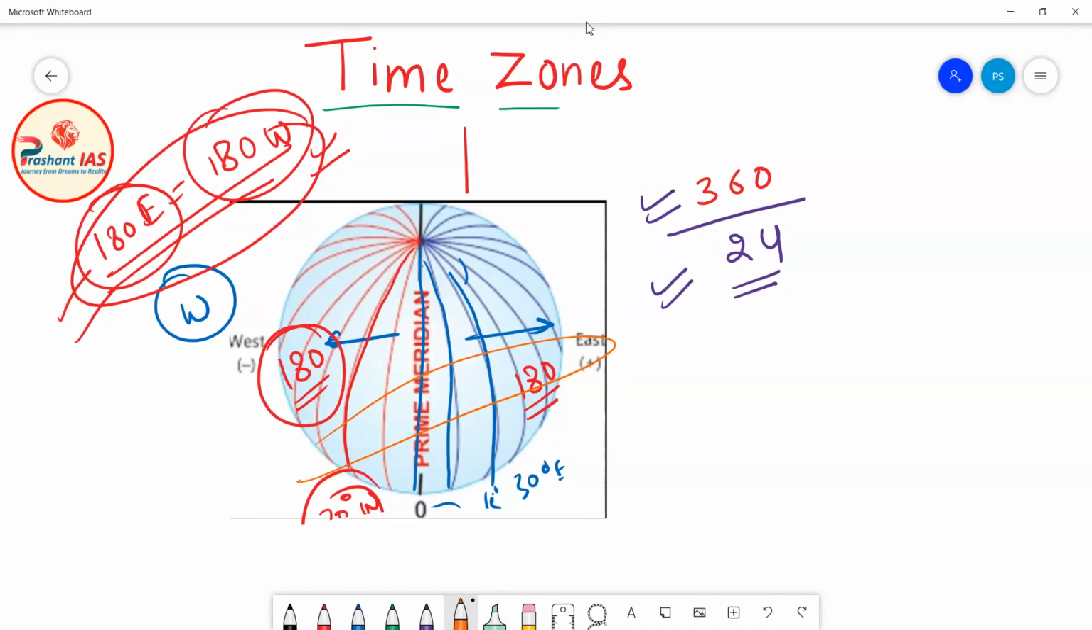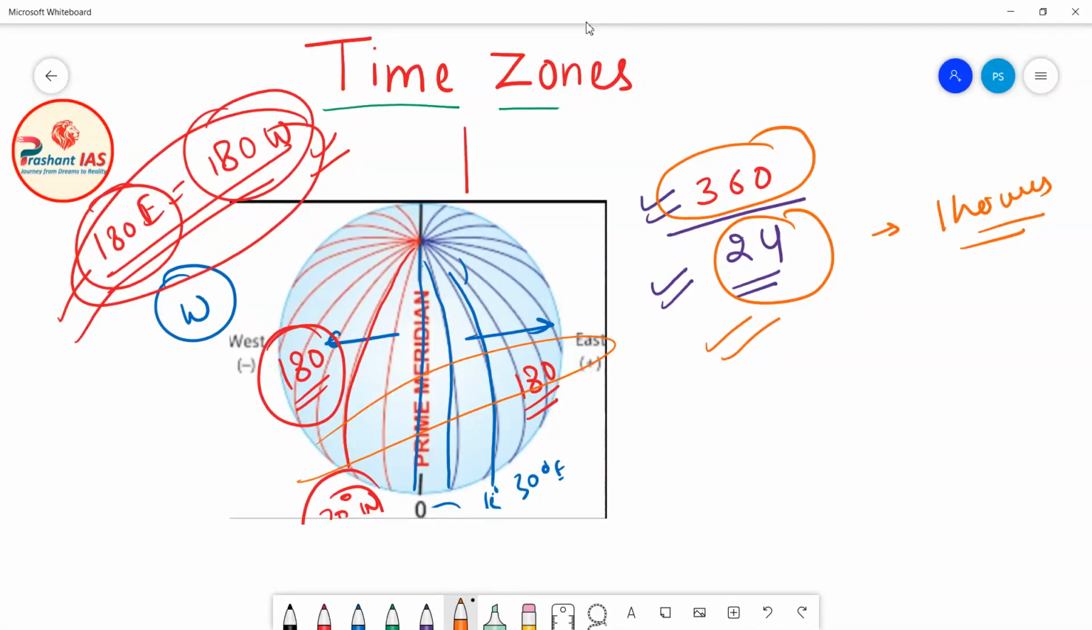And each of these parts is called 1 hour. So what happens is that we have divided these 360 meridians of longitude into 24 parts, or we can say 24 hours, for the matter of convenience, so that we can keep track of time. Okay, so let's do a simple calculation.